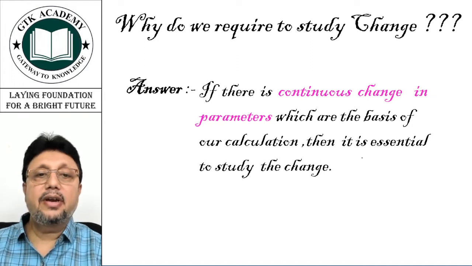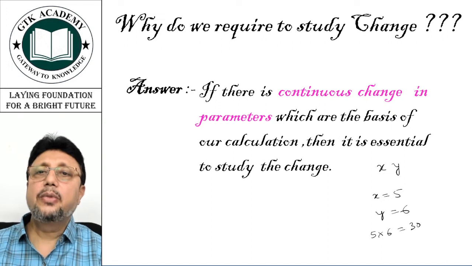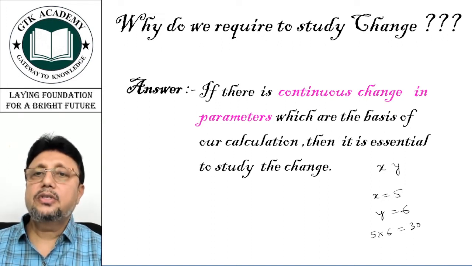For example, if our calculation is x into y, suppose the value of x is 5 and the value of y is 6. So our calculation is 5 into 6, that is 30. Pretty simple. Now x is constant and y is also constant.